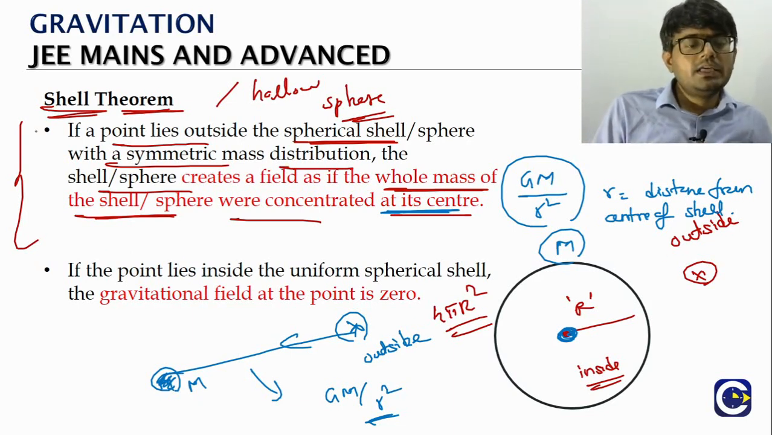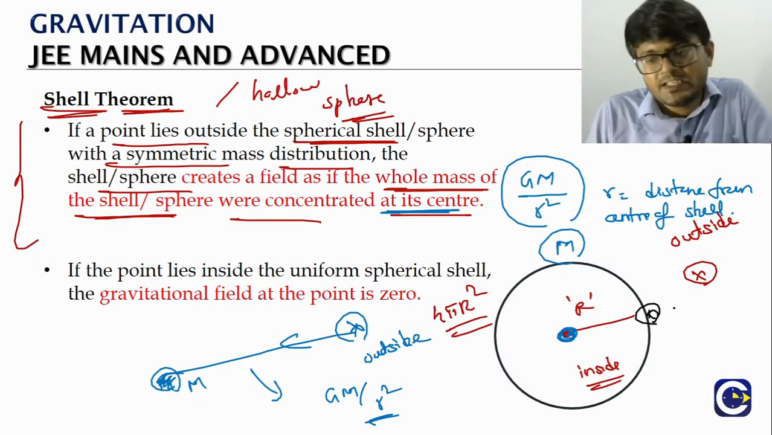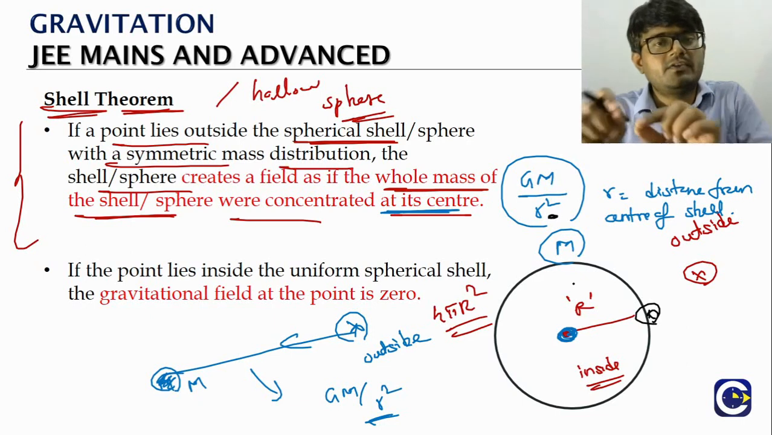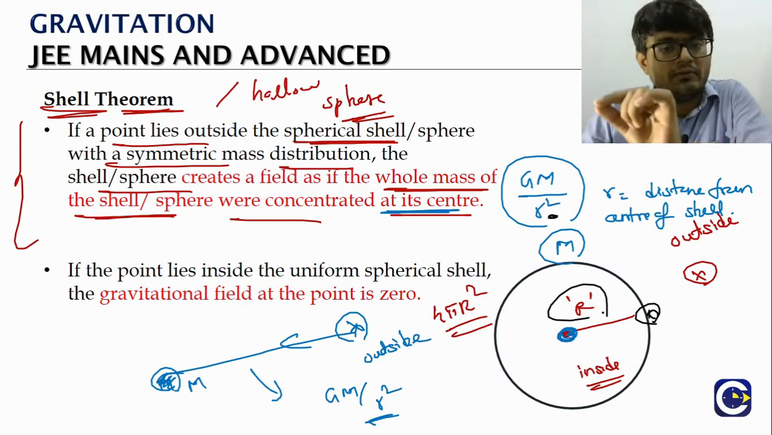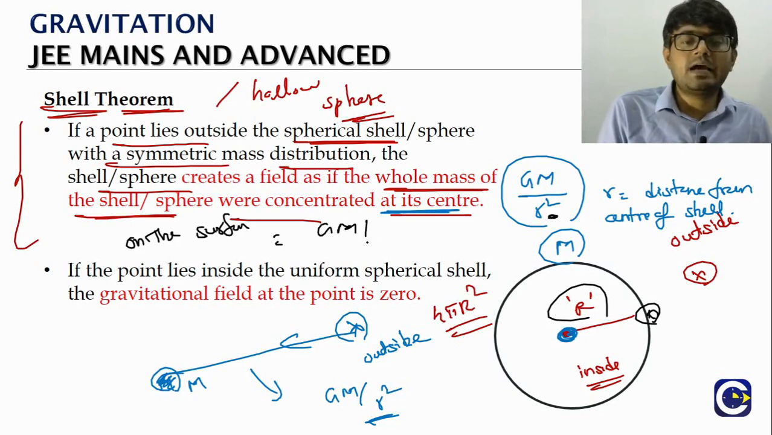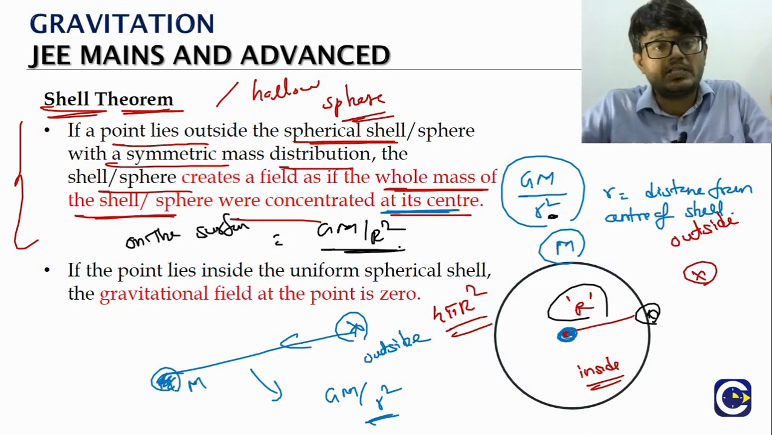Then one of what we can call the limiting cases. Limiting case means if the point is on the surface, then the distance of the point from the center of the shell will be the radius of the shell, capital R. That is when the point will be on the surface. So on the surface, what is the field value? G capital M by capital R square will come. That is the field because of the shell on the surface.